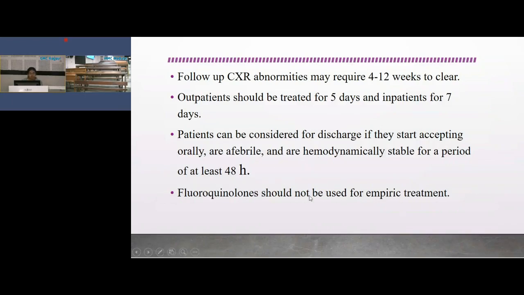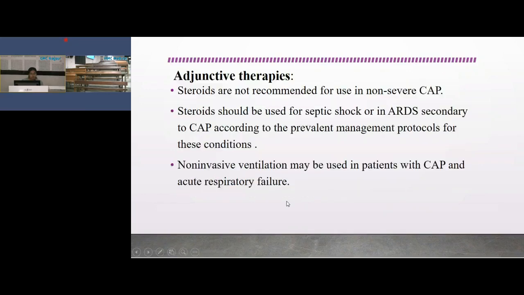Fluoroquinolone should not be used for empiric treatment because TB is most common in India. So after ruling out mycobacterial infection by doing acid-fast bacilli testing, then we can give fluoroquinolones. Then adjunctive therapies.